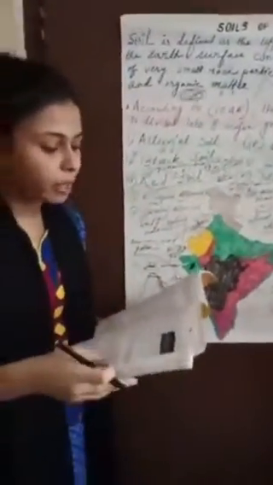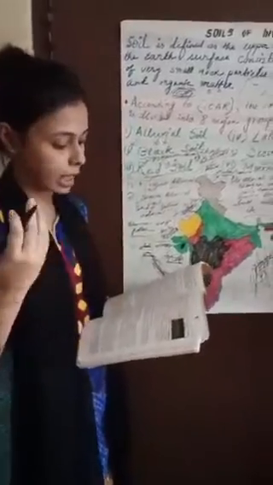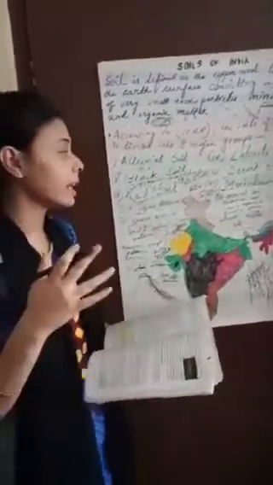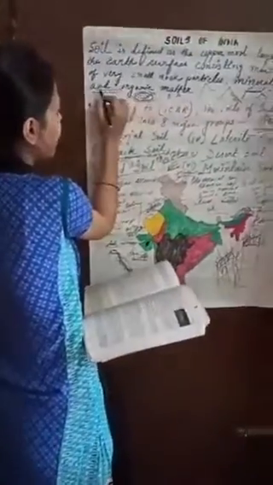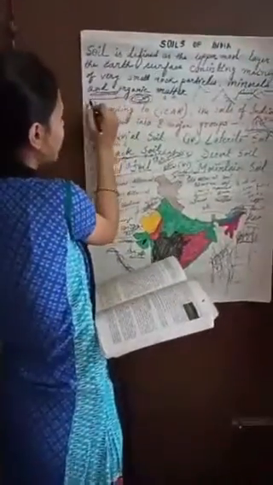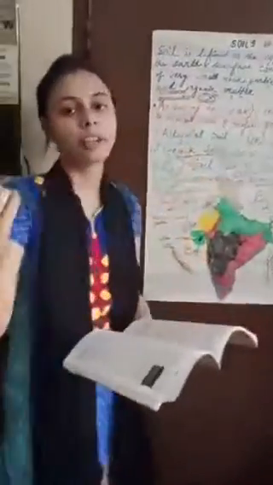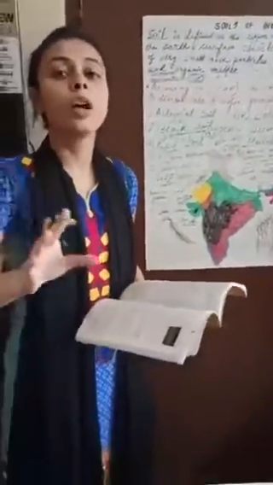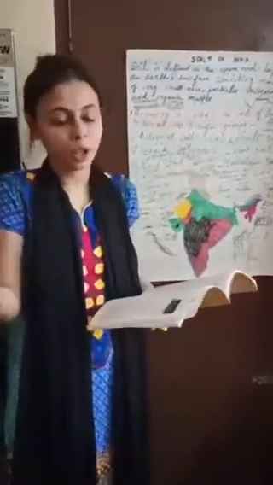Next is strip cropping. What is strip cropping? Crops are cultivated in alternate strips of parallel land. Different strips growing between the crops will produce a different layer at a different time. The entire land will never get exposed. It means I am using this portion of the land at first, and after some point of time, I am shifting to other parallel layers. So if we do it like this, the total area will not get affected at one point of time.